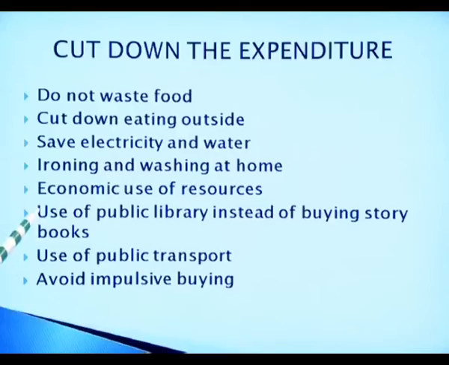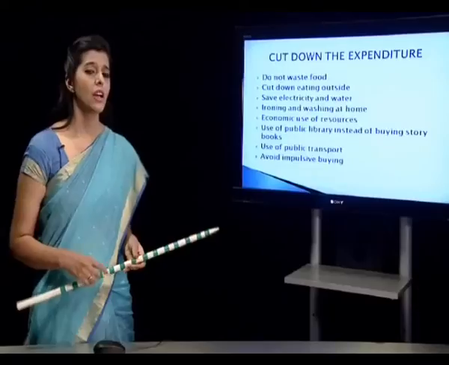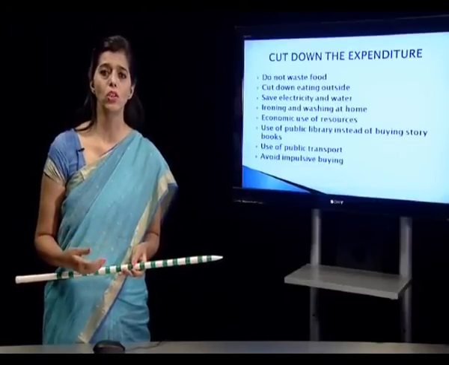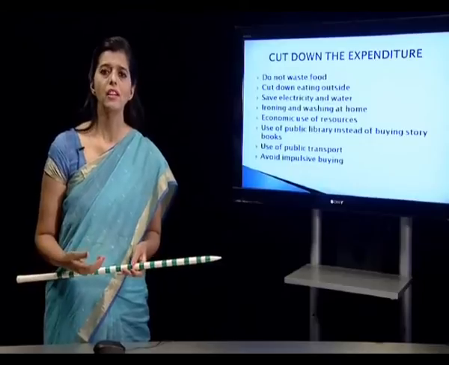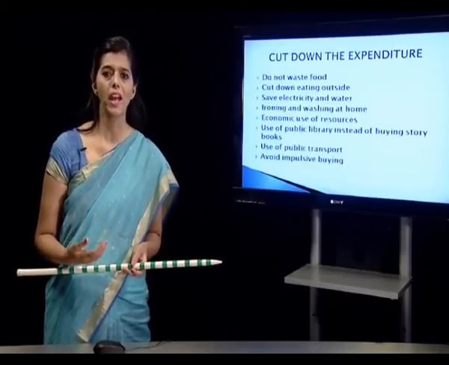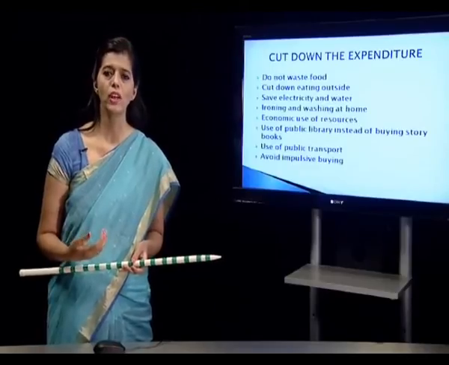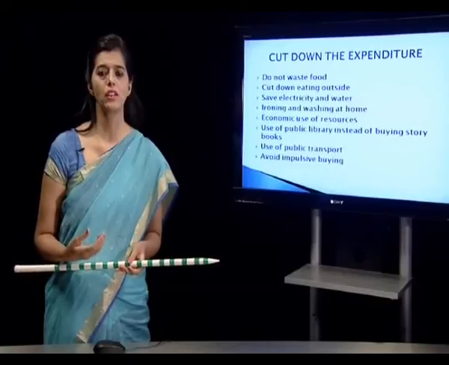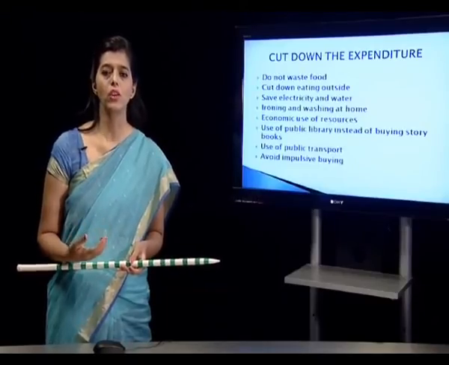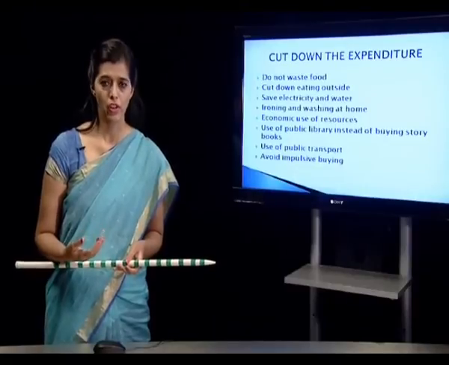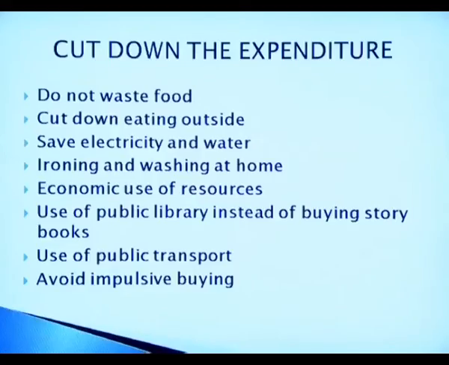Then use of public library instead of buying storybooks. In a family, children and adults may be in a habit of reading storybooks or other kinds of books. Then every time buying and keeping a stock of books might be an expensive affair. So you can find out places of public library where there are a lot of options where you can go and read with your family, and it will be an enjoyable affair also, and you save money also.